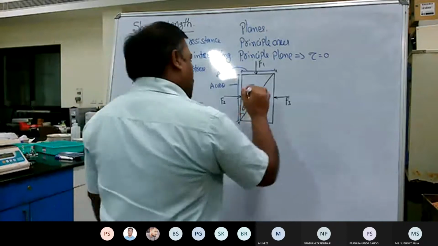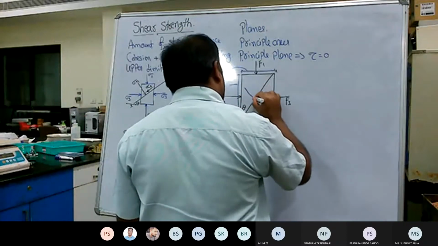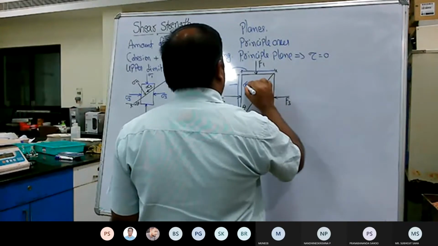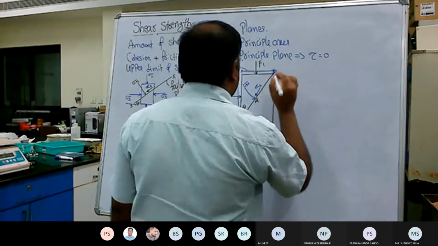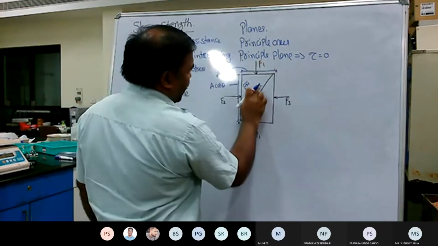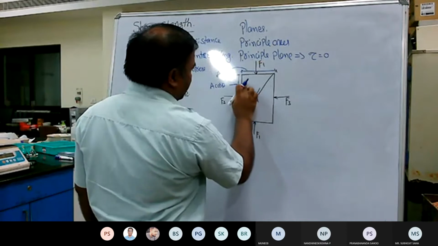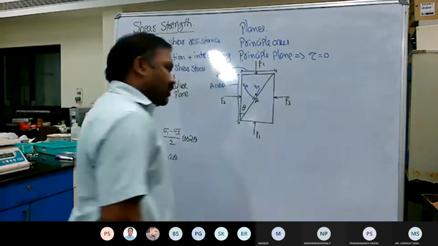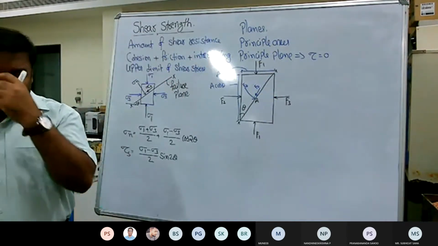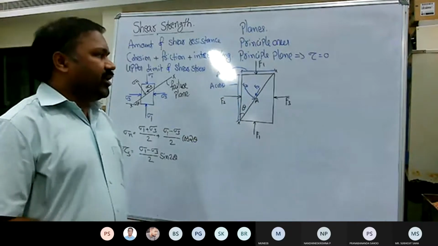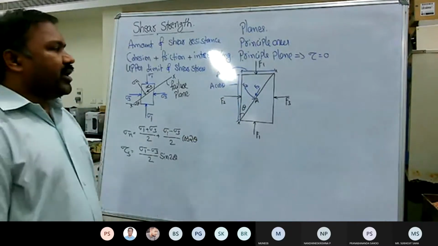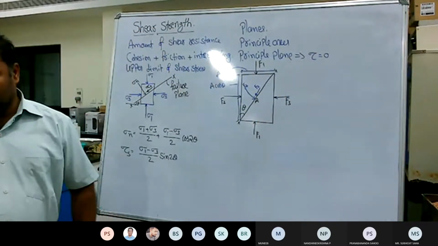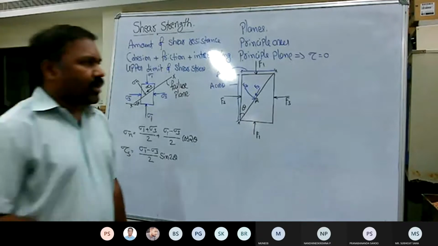So you know that for a particular combination of F1 and F3, they develop sigma n and tau. Here we are representing in terms of forces, so we can represent the force in the normal direction and the force in the shear direction, perpendicular: Fn and Fs.